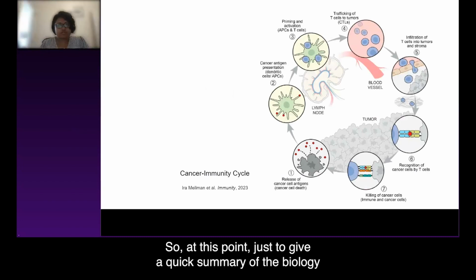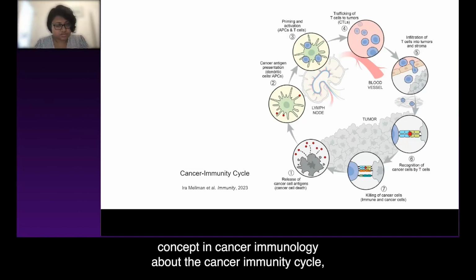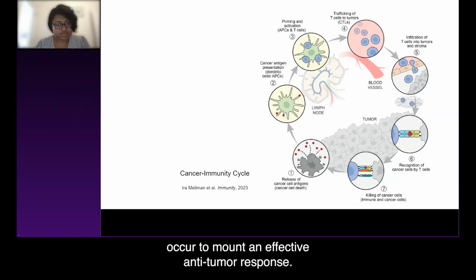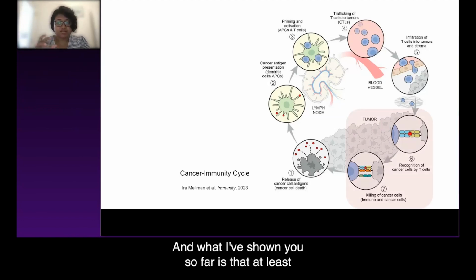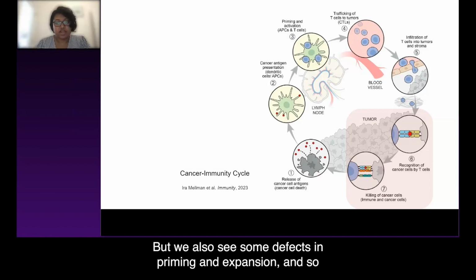So at this point, just to give a quick summary of the biology we had seen so far, there is an ever and ever more appreciated concept in cancer immunology about the cancer immunity cycle, which essentially lays out some of the key steps that have to occur to mount an effective anti-tumor response. And what I've shown you so far is that at least on the last steps of the cancer immunity cycle, the recognition and killing of tumor cells by CD8 T cells is impaired in aging. But we also see some defects in priming and expansion.